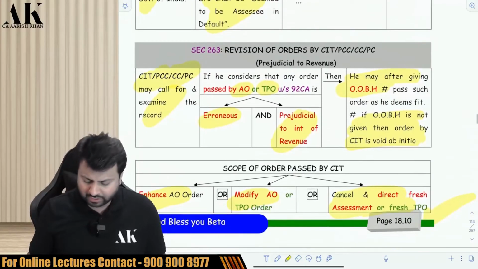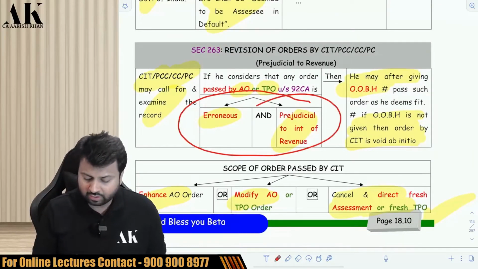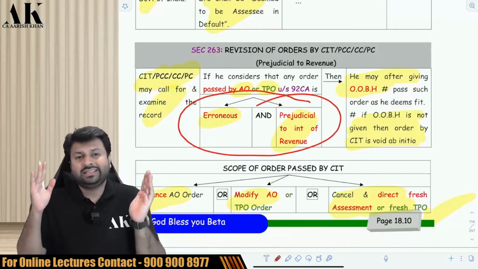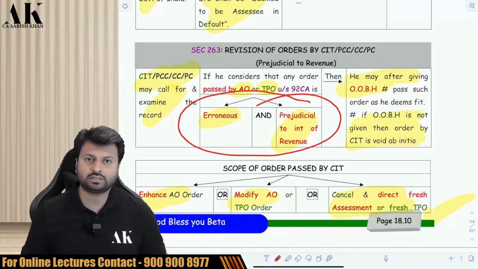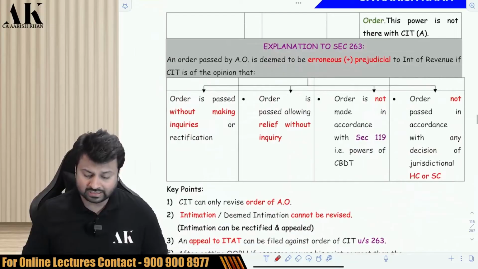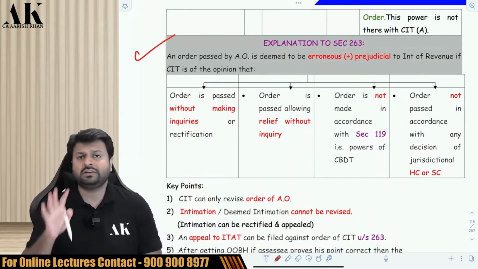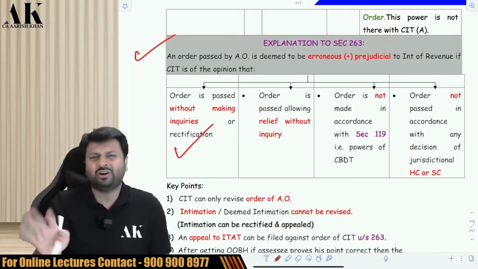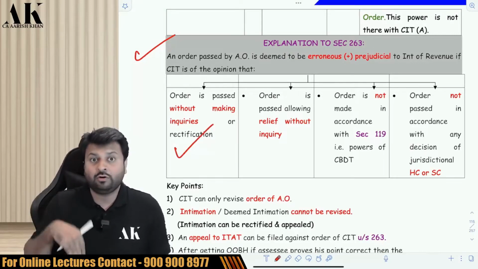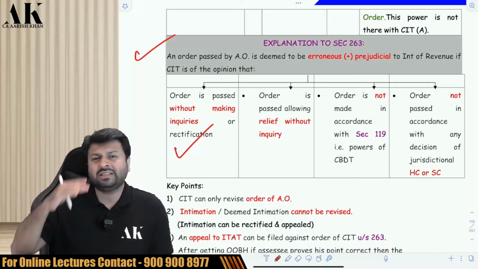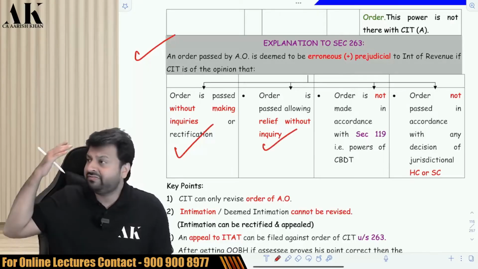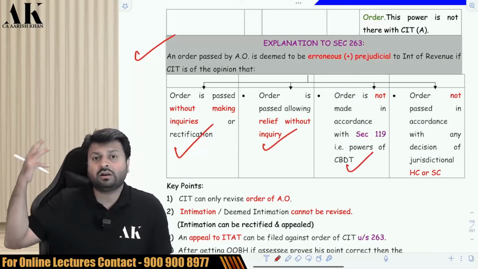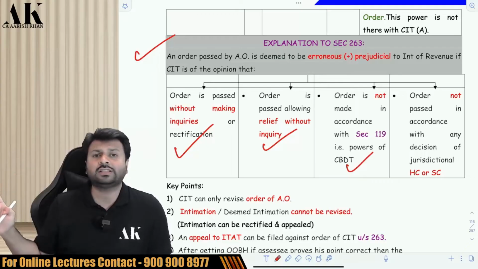Now, there is a very important question. What do I mean by the phrase erroneous and prejudicial to the interest of revenue? Is the phrase defined under income tax law? The answer is yes. It is defined in an explanation in which there are 4 points. First, if the CIT is of the opinion that the AO has passed an assessment order without making any inquiry, or the AO has given relief without any inquiry, or the AO has passed an order without considering the CBDT instructions under 119.